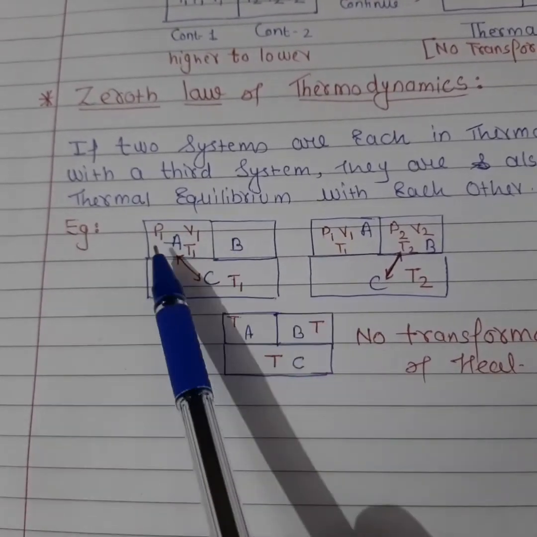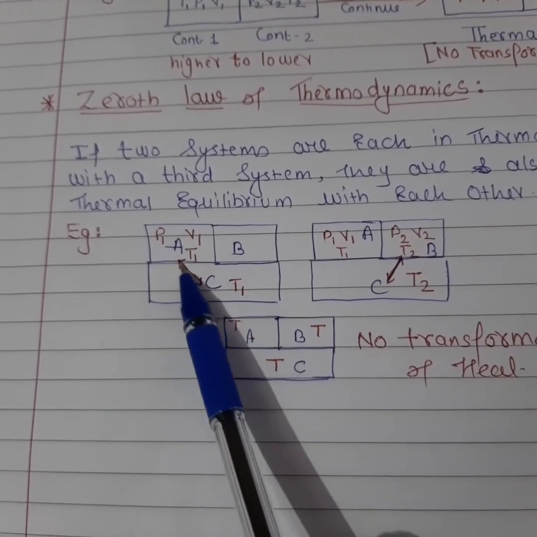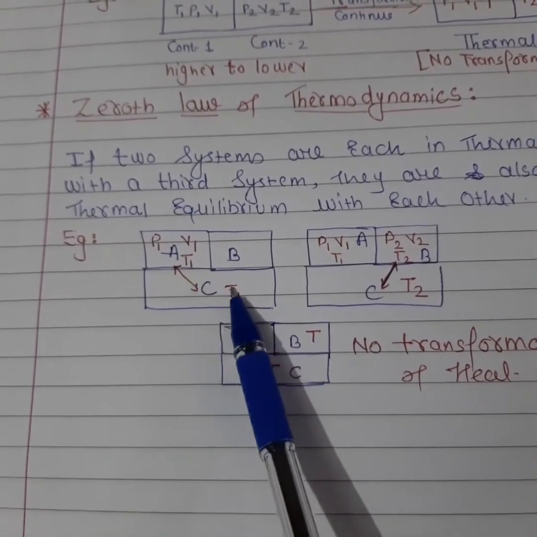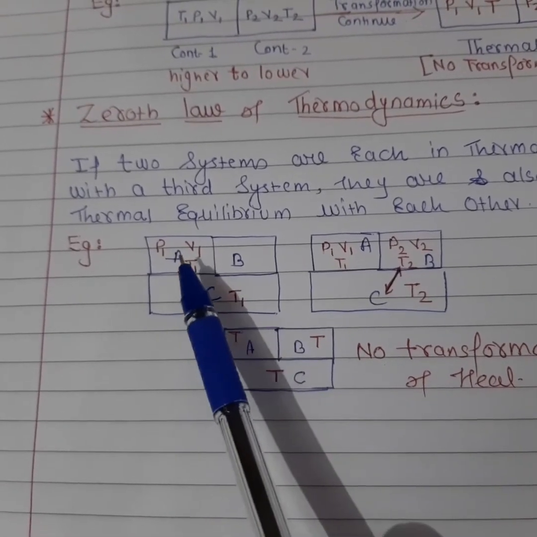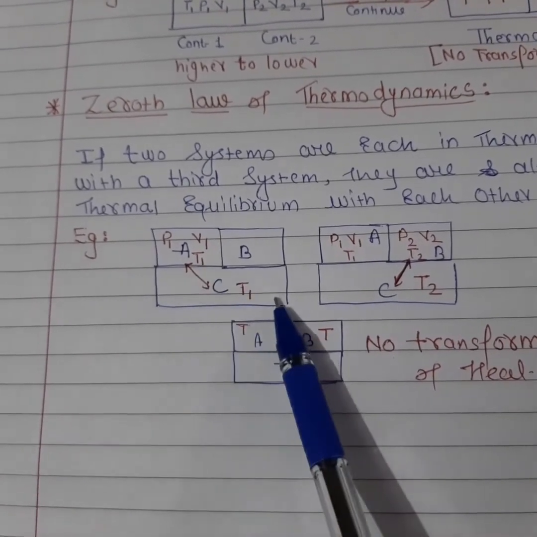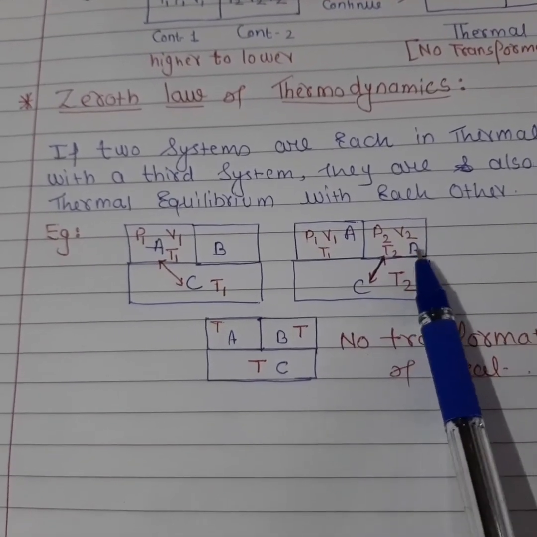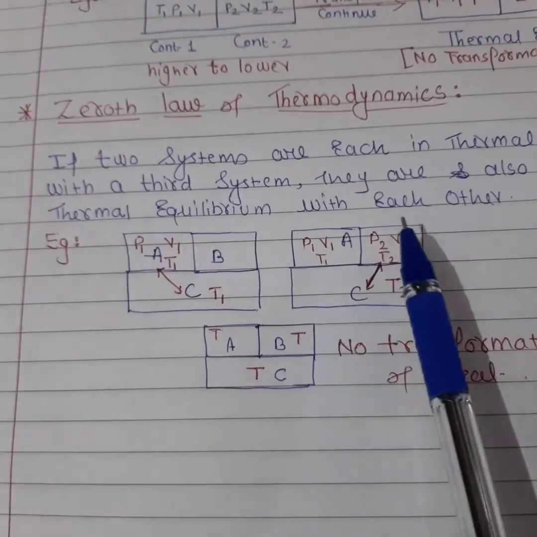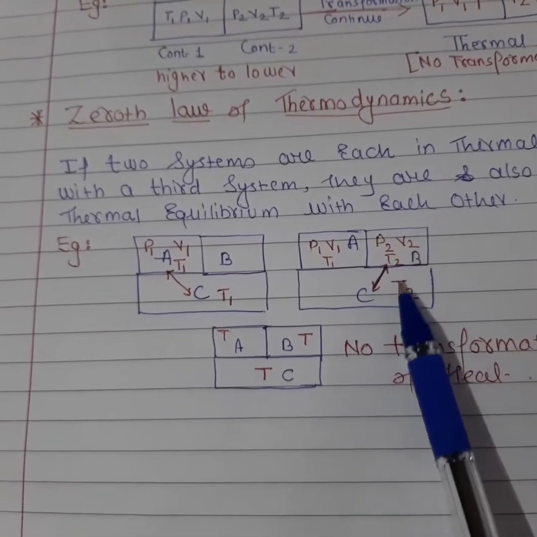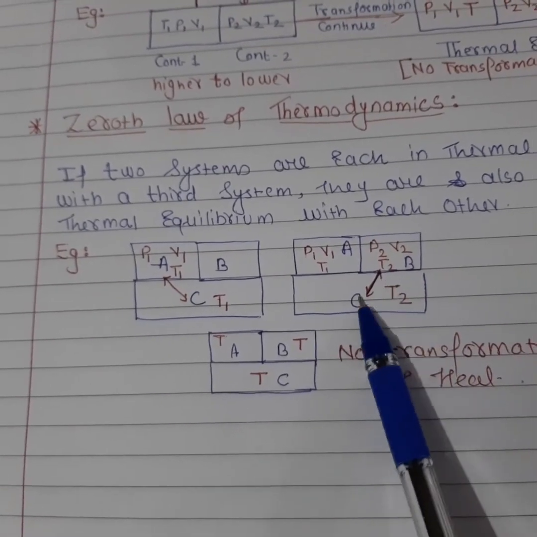So first, let system A have the temperature T1. This system A transfers heat to system C, so here the temperature reached is T1. Clear? This transfer happens till both temperatures are the same. That's why I am writing T1, T1. Then after some time, let's consider system B. This system B is also at the same temperature as system A. So when the transfer takes place from system B to system C, let's consider this temperature T2. So here the transfer happens till temperature T2.